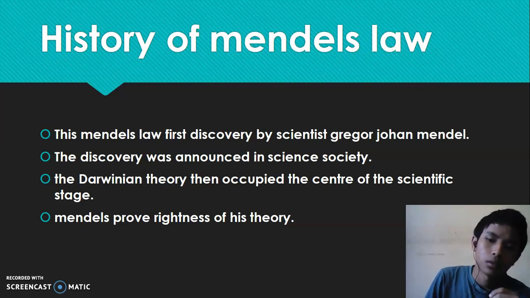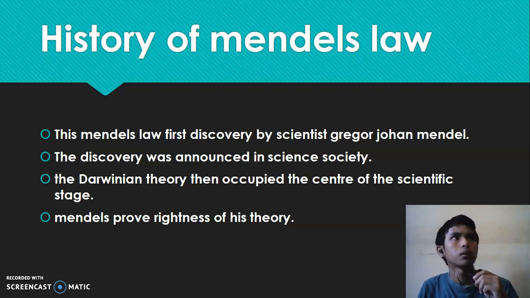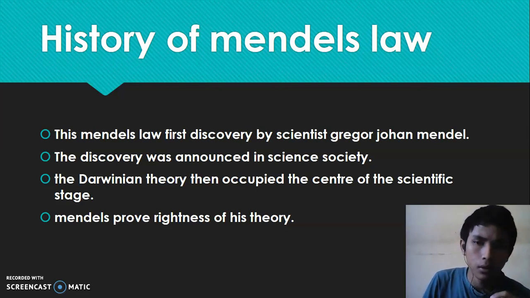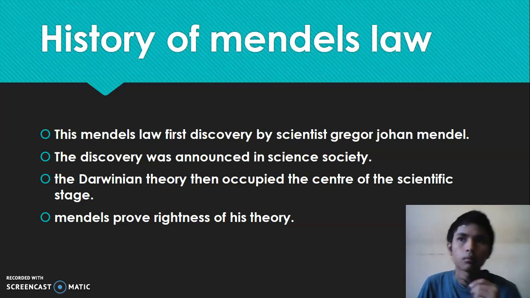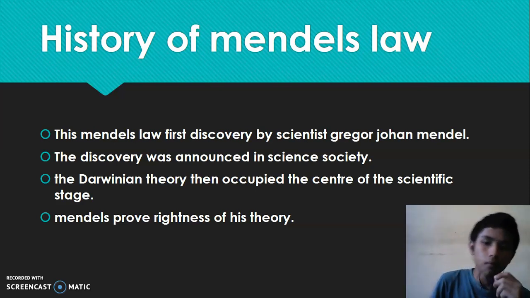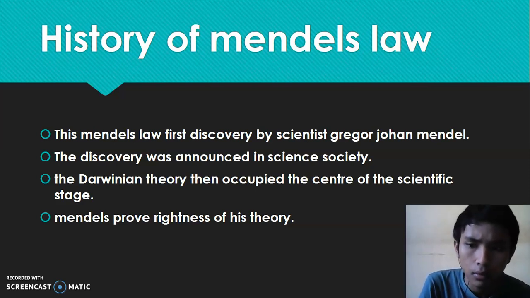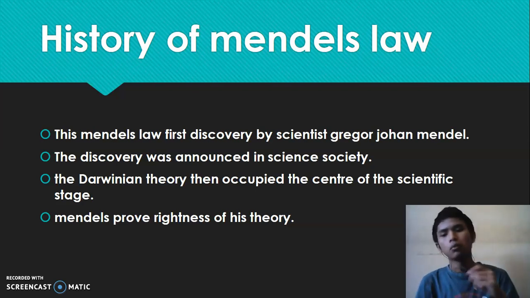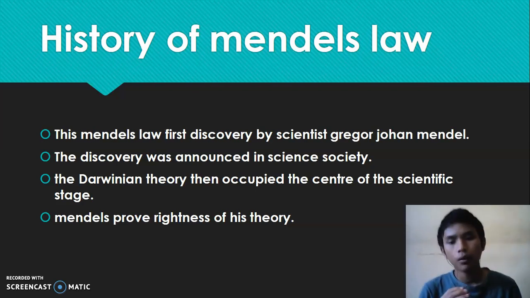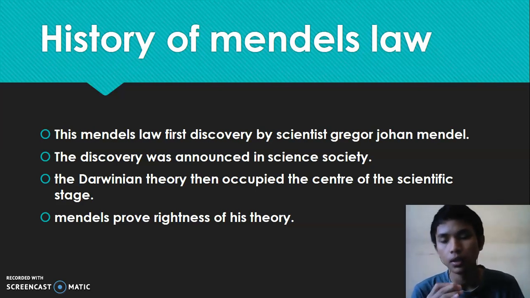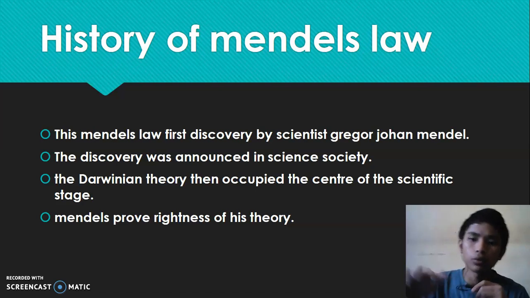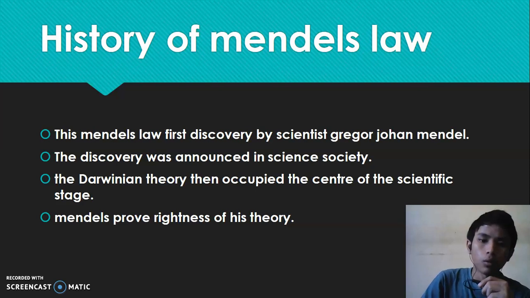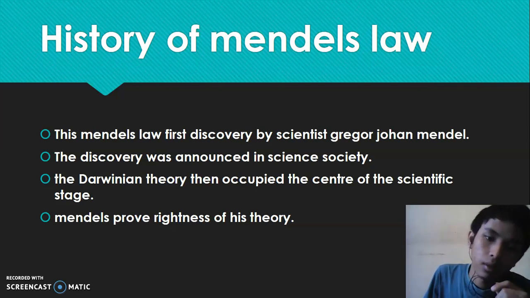But this law was not accepted. The discovery was not achieved by the Science Society, because the Darwinian theory then occupied the center of the scientific stage.